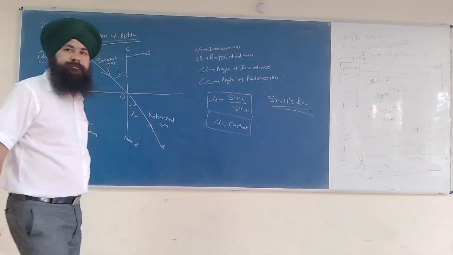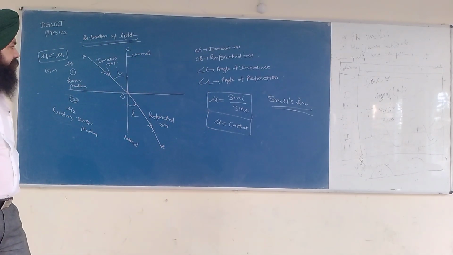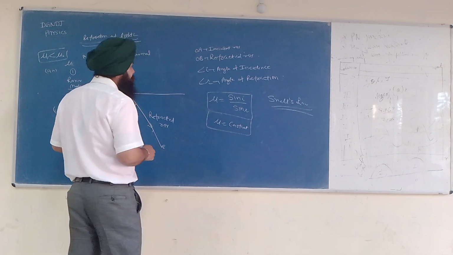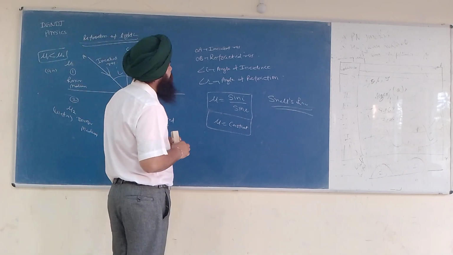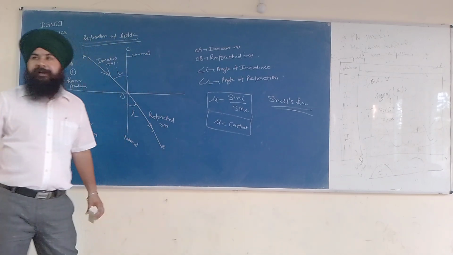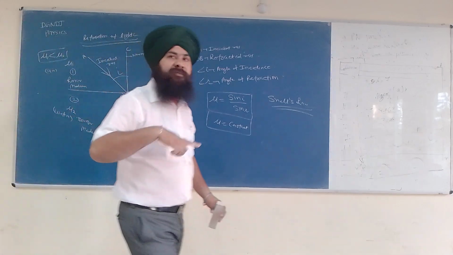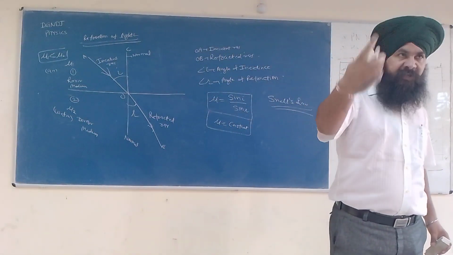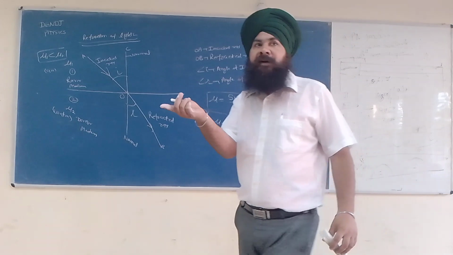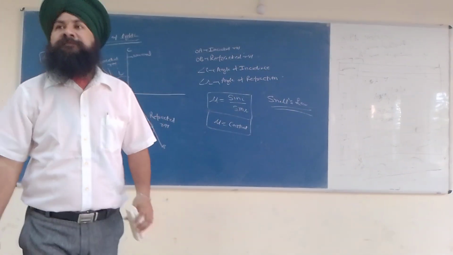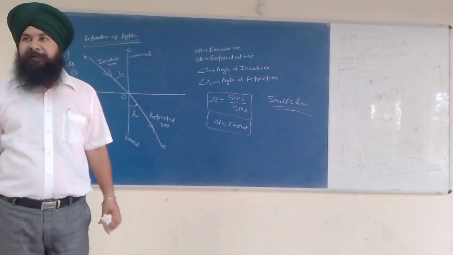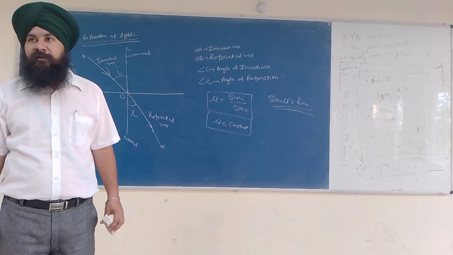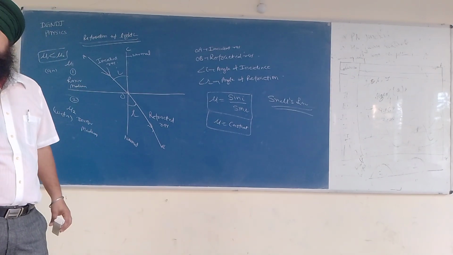Snell's law, the basic rule is, I will write here: when light passes from rarer to denser medium, it bends towards the normal, and when light passes from denser medium to rarer medium, it bends away from the normal.